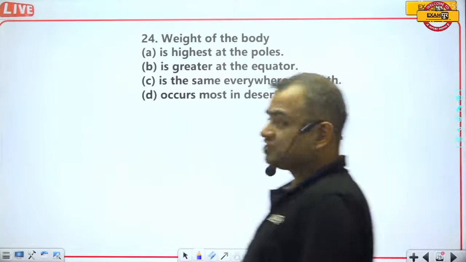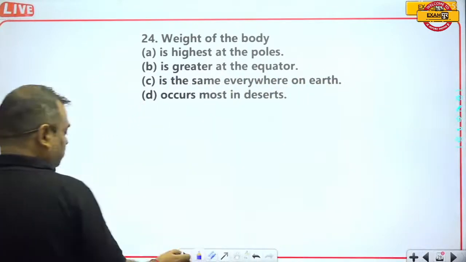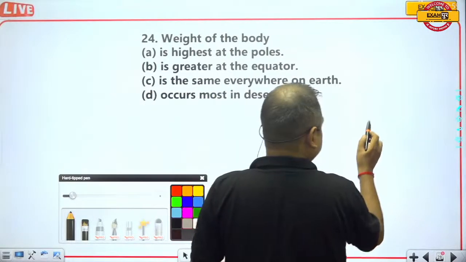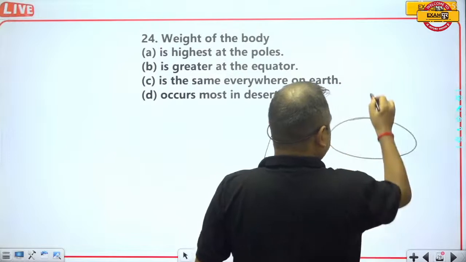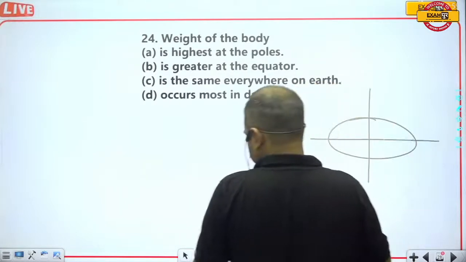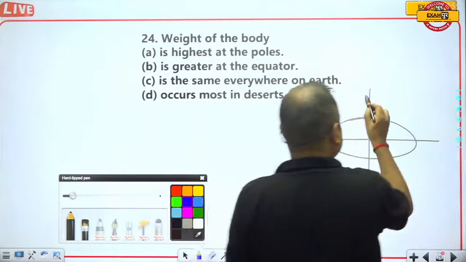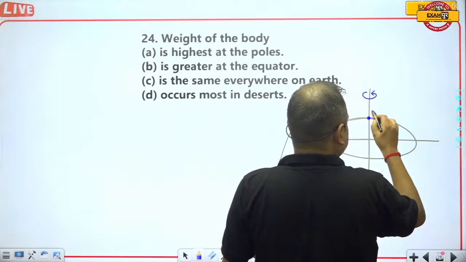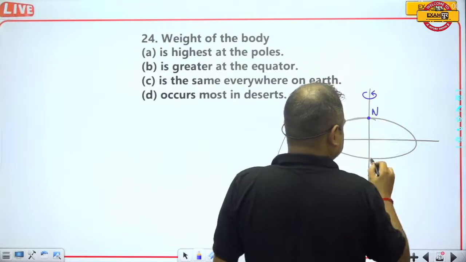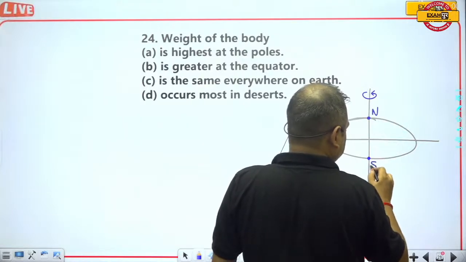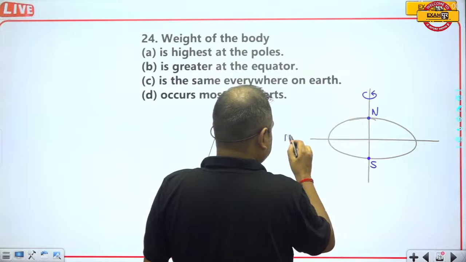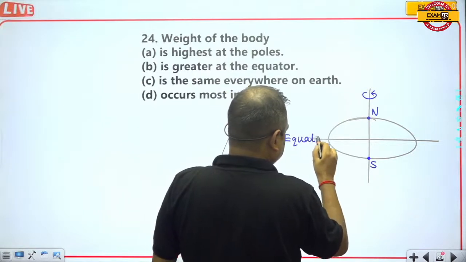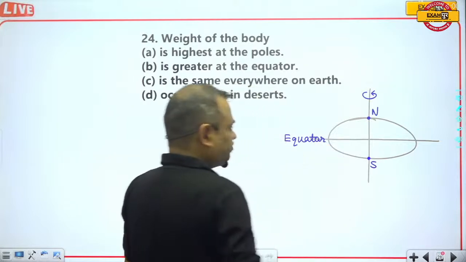Weight of the body is highest at the poles. This question is talking about the Earth. When we talk about the Earth, this is Earth. So this Earth is rotating like this, and this is North Pole, and this is South Pole. And this is the equator.